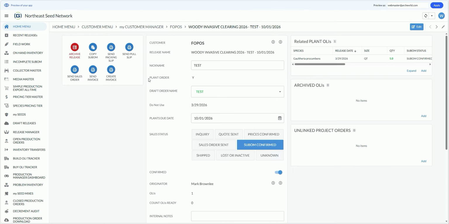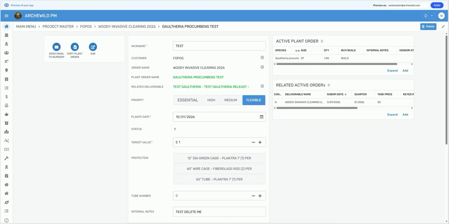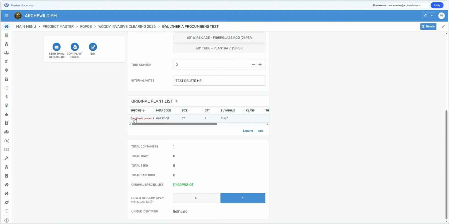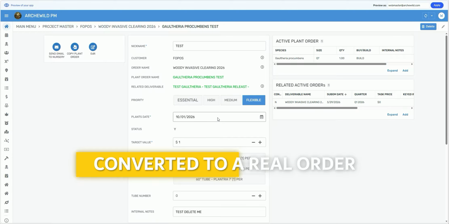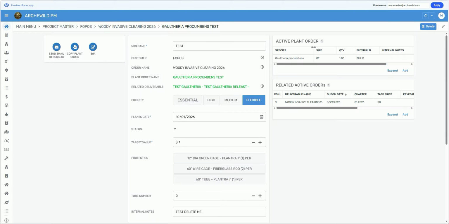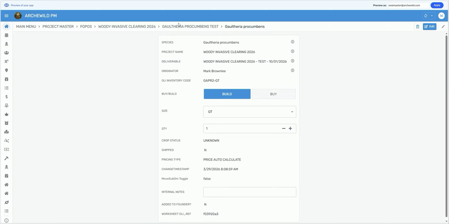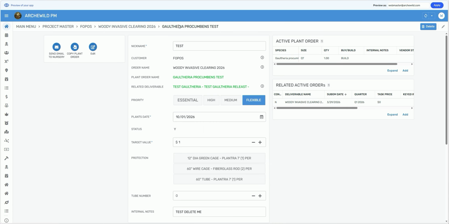Let's go back to the project order and see what they see. So over here, do you remember we talked about there being draft orders, which is this. This is the order that the project manager placed. So they got their procumbens 1 quart. And when the nursery converted that draft order into a real order, you can see that order being represented here. There's a perfect match, which is fine. You can click in as a project manager and see what's happening on your end. So that completes our demo today.